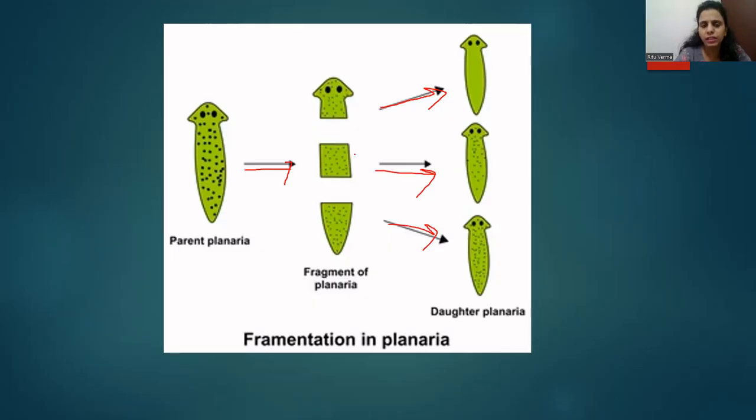You can look here in the diagram. This is the parent body. The parent body has divided into three fragments: 1, 2, and 3. Now each fragment has grown back, regenerated into three distinct planaria. This is how planaria reproduces, by the process of fragmentation and then regeneration.